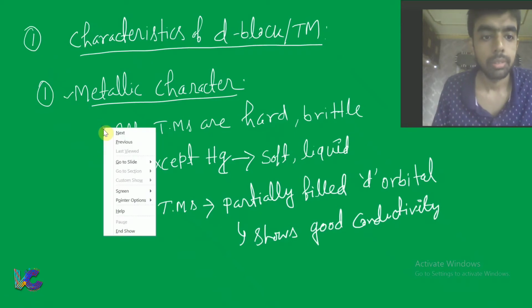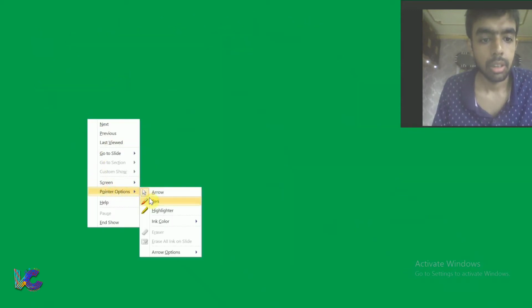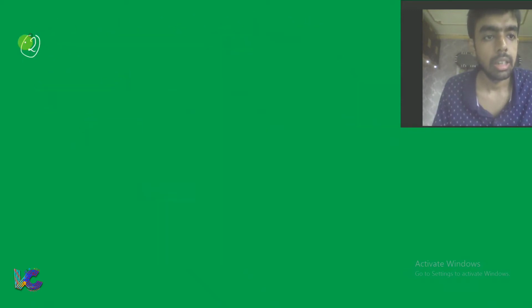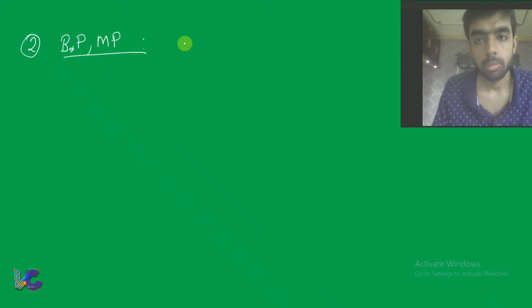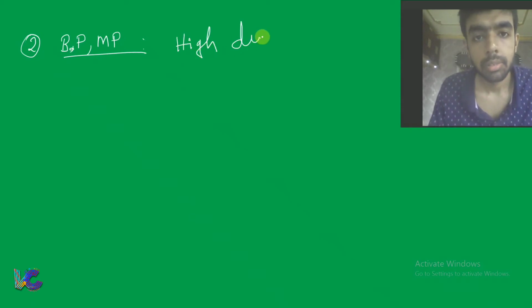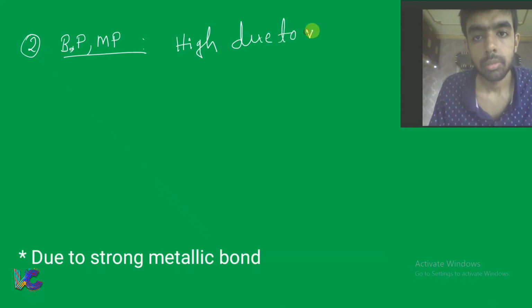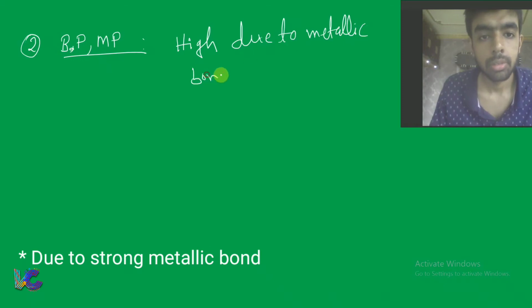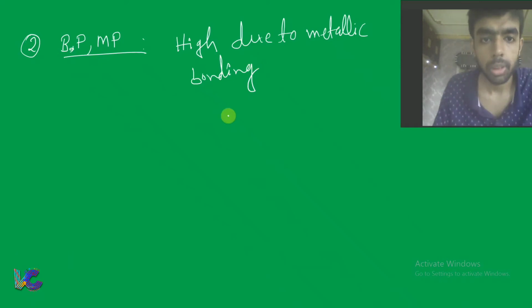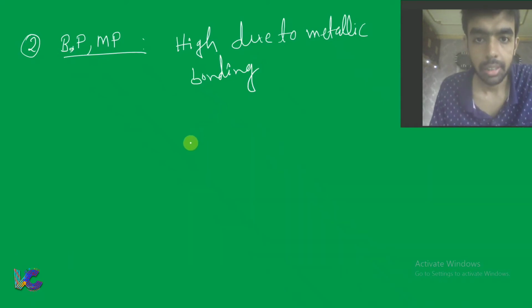Next property is regarding the boiling point and melting point of transition metals. The boiling point and melting point of transition metals are generally high due to the metallic bonding that is present in the transition metals. So boiling point and melting point are high due to metallic bonding.